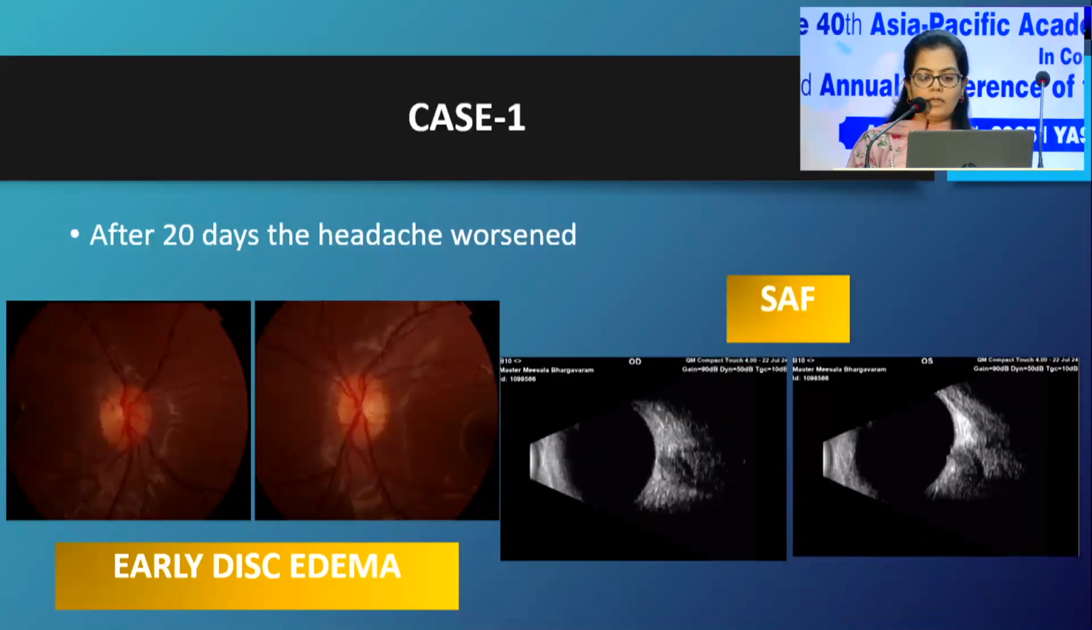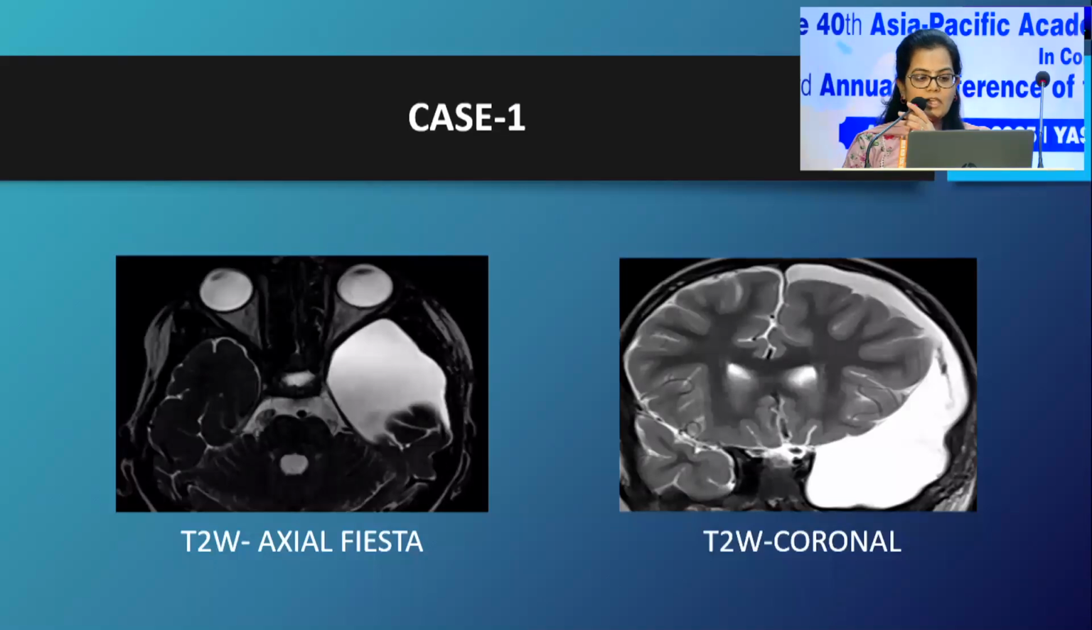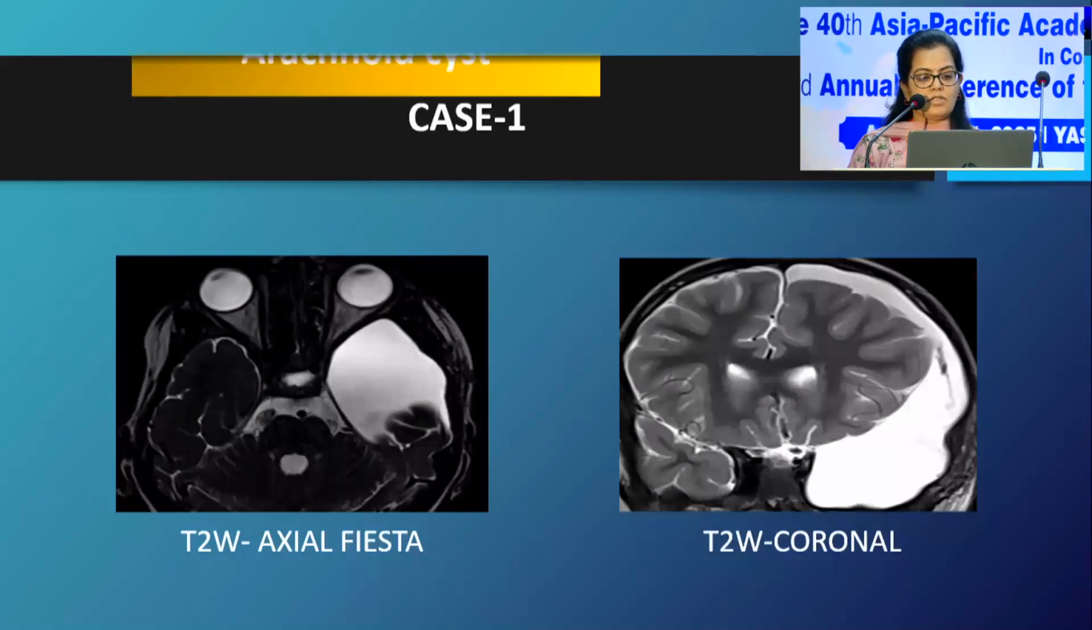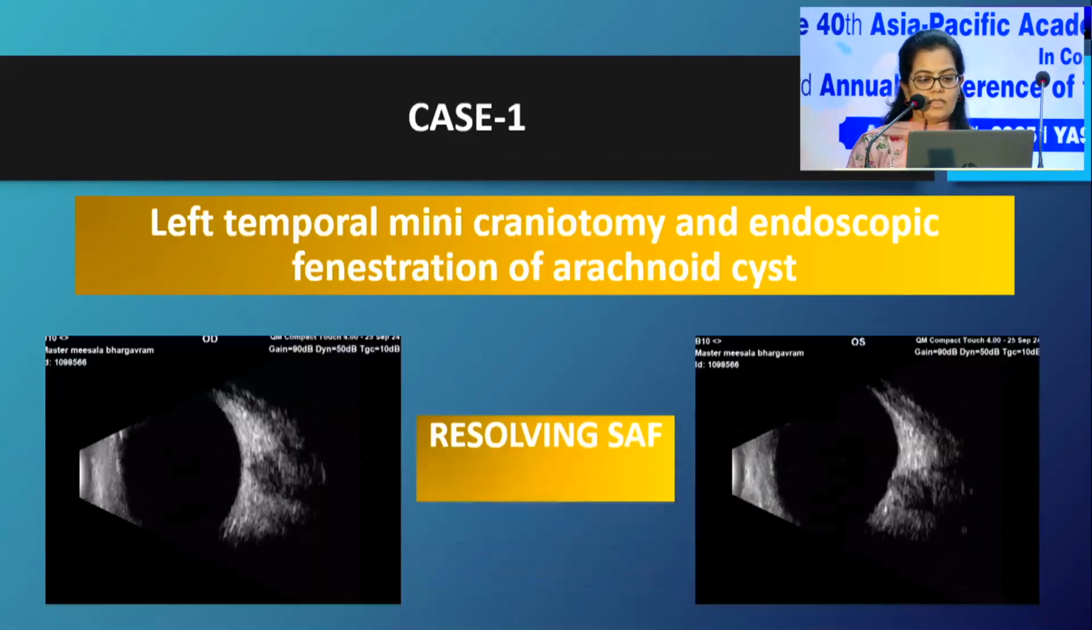And you can note here there is presence of subarachnoid fluid on B scan. He underwent neuroimaging where a large cystic mass was noted in the left temporal region, suggestive of an arachnoid cyst. He underwent a left temporal mini craniotomy and endoscopic fenestration of the arachnoid cyst, and there was resolution of